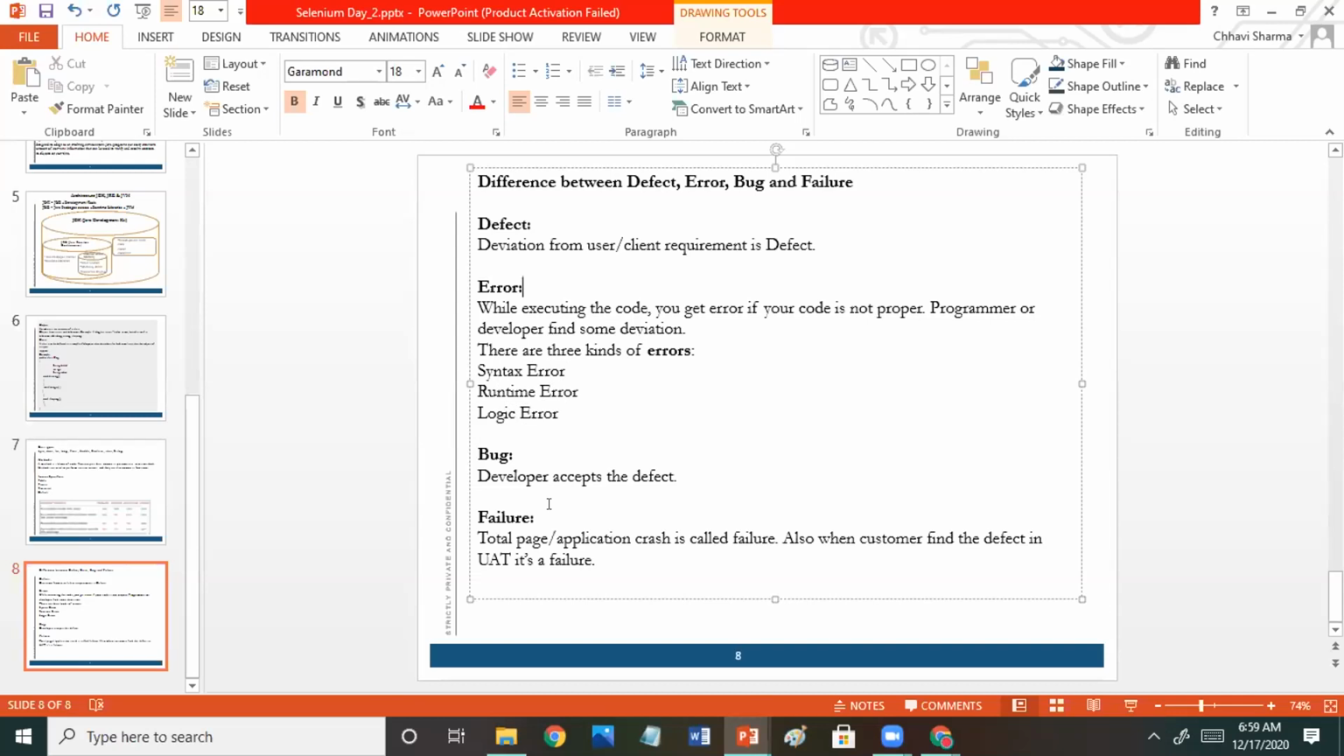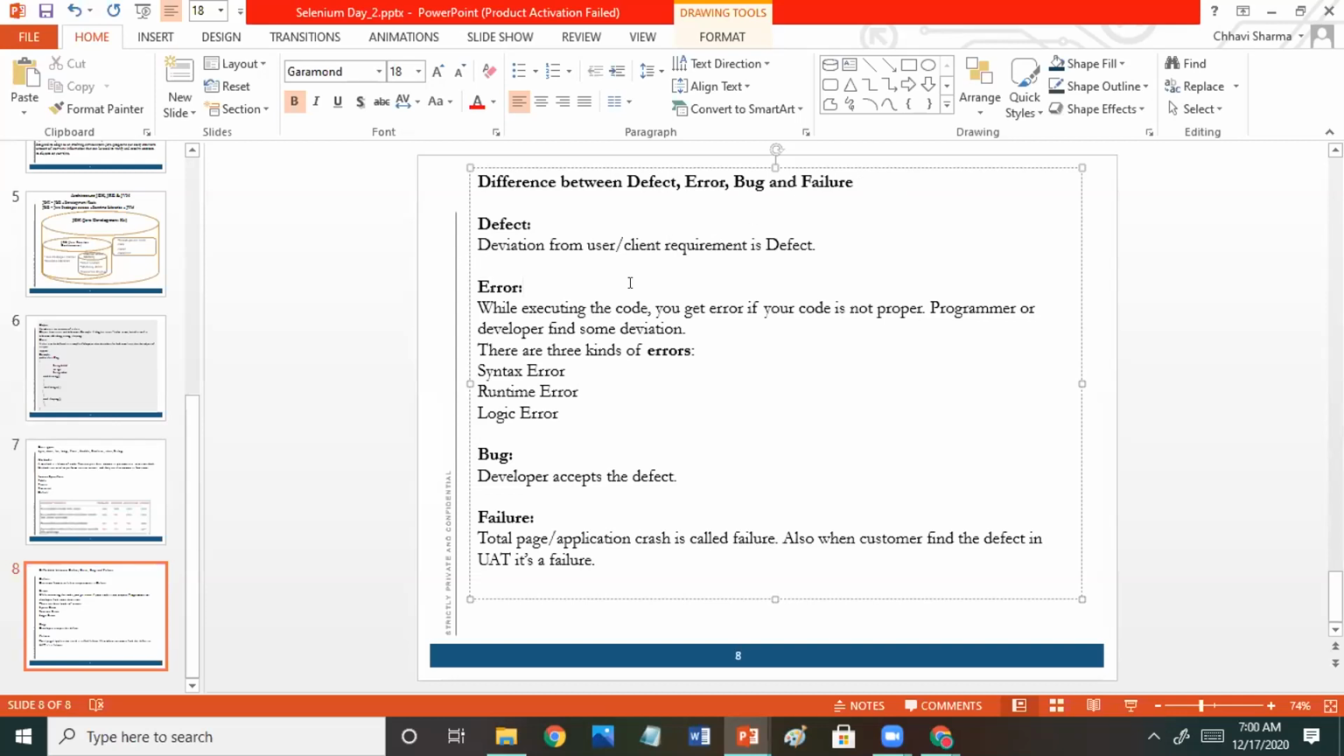Now, what is a bug? When the developer accepts the defect, then it becomes a bug. Failure is when the application crashes, or you are not able to log in to the application. At that time you say the application is a failure. This is also a very important interview question: what is the difference between a defect, an error, a bug, and a failure.